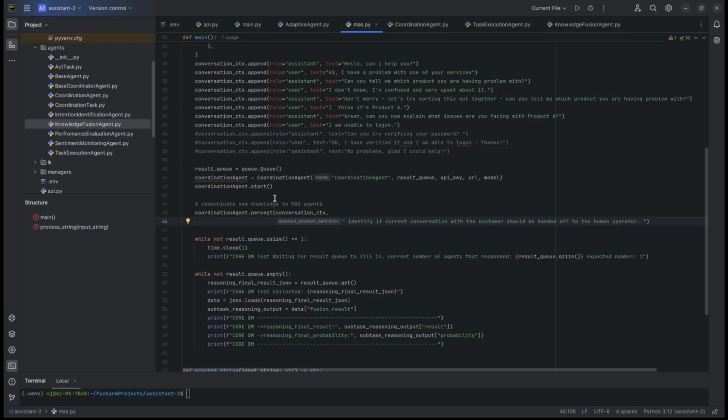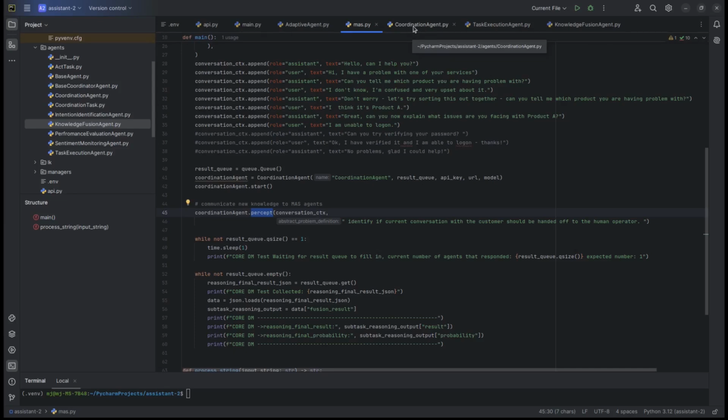And what we are providing in addition to it is our conversation context, right? So that the agent can reason over using that data. And as you can see, I've created a method percept, because in agency theory, agents observe the environment and then act. So first thing to trigger that planning agent is to let him see that there's a new task. Okay, so let's now go into the coordination agent's percept method and see what's happening over there.